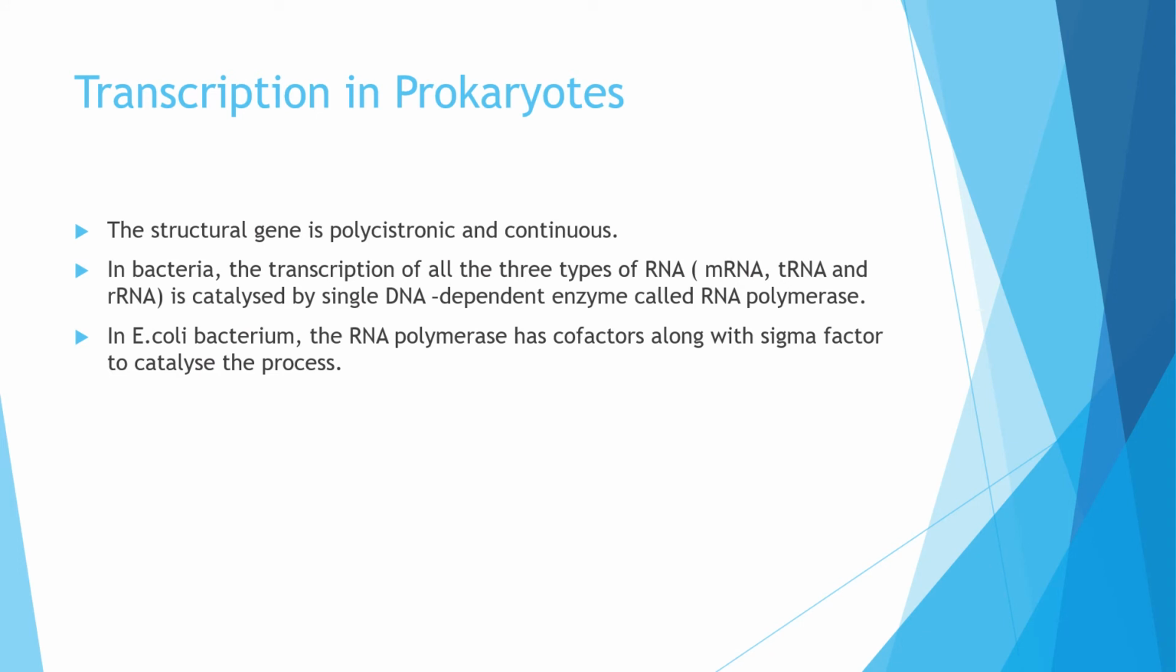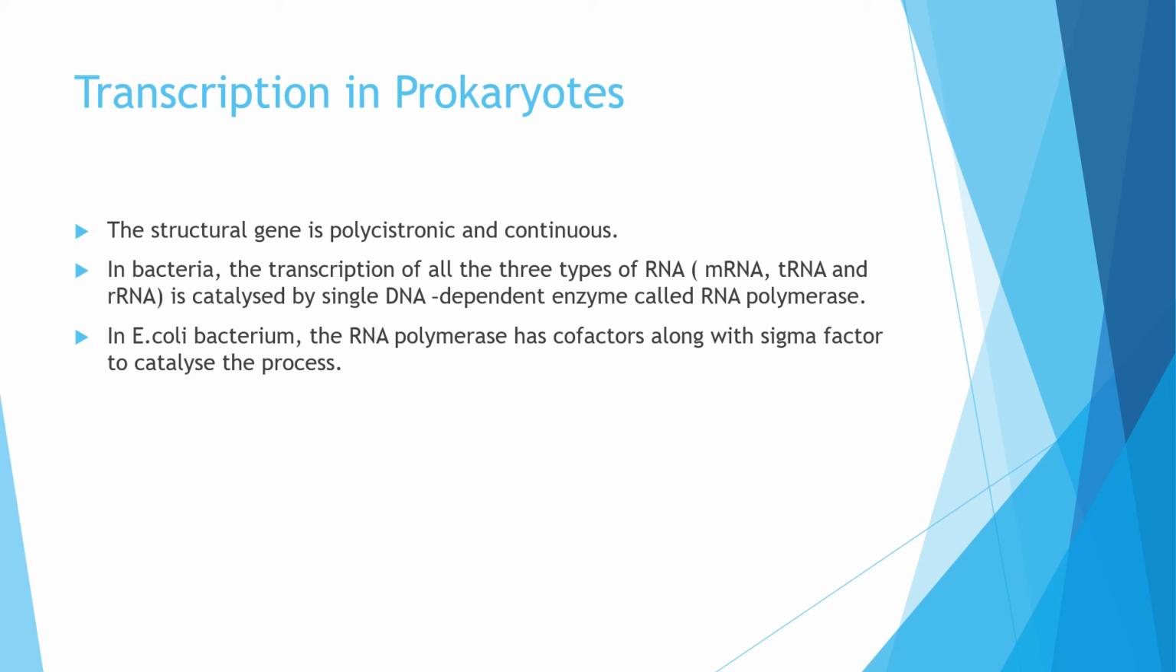So in this video we will study transcription in prokaryotes. So in the beginning I told you that the structural gene in the prokaryotes is polycistronic and continuous. Polycistronic means it codes for many chains. So in the prokaryotes we can have the example of bacteria. So in the bacteria, the transcription of all three types of RNA, that is mRNA, tRNA and rRNA, the formation of all types of RNA is catalyzed by a single DNA dependent enzyme called as the RNA polymerase. Means only one type of RNA polymerase.